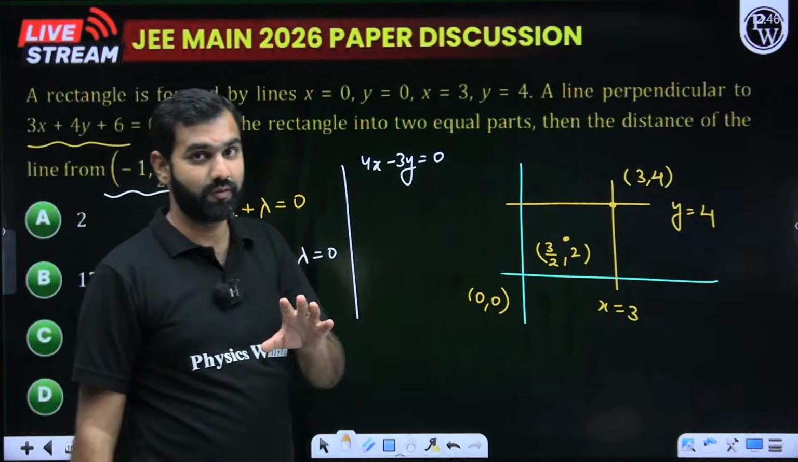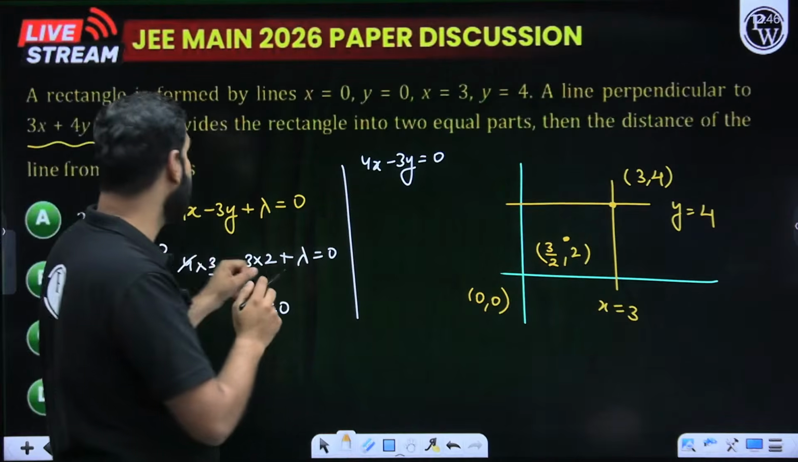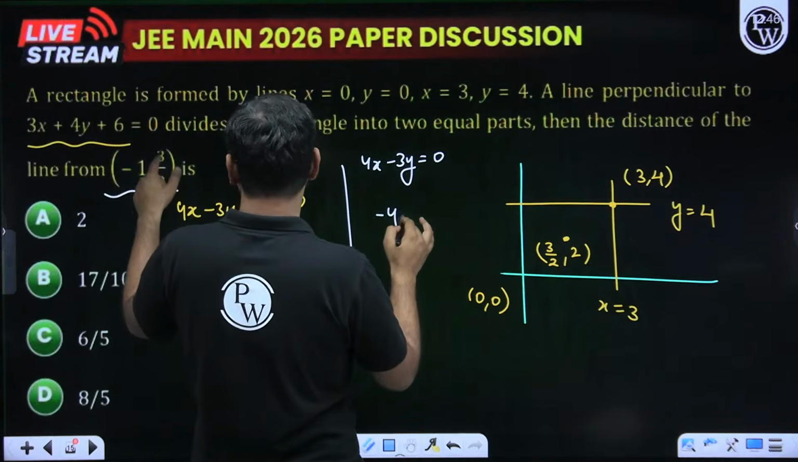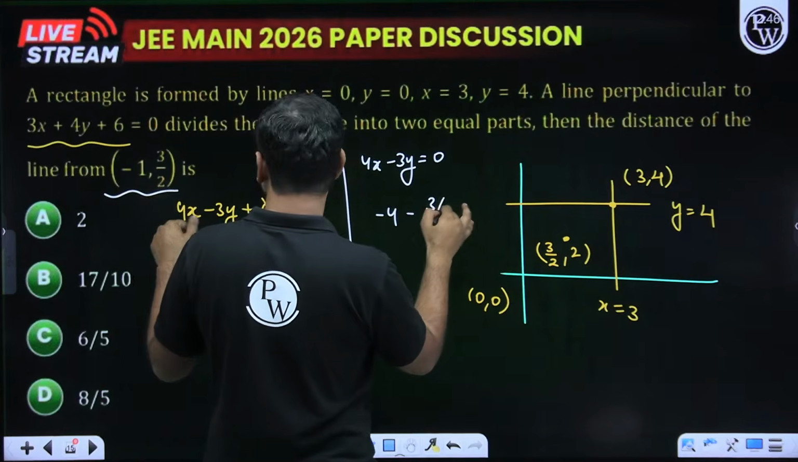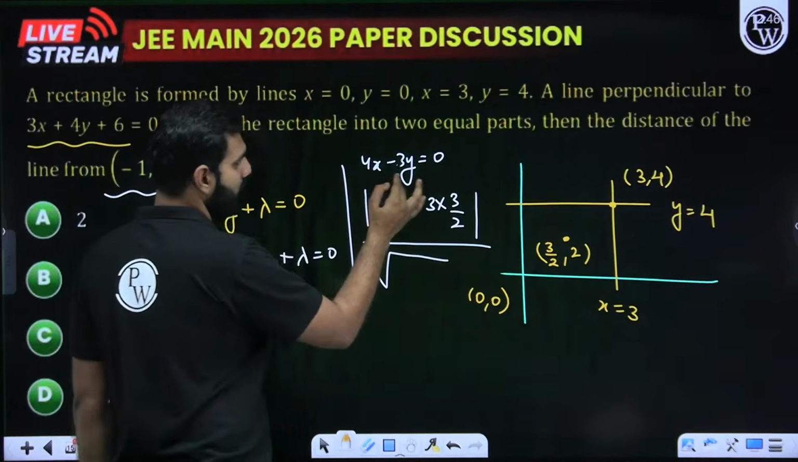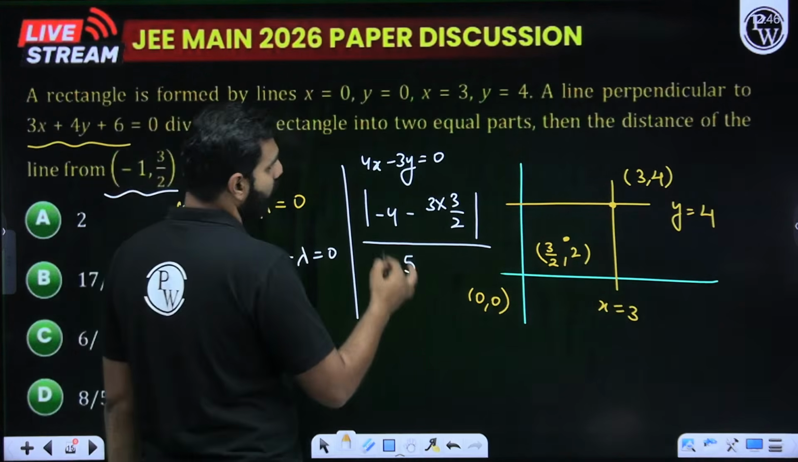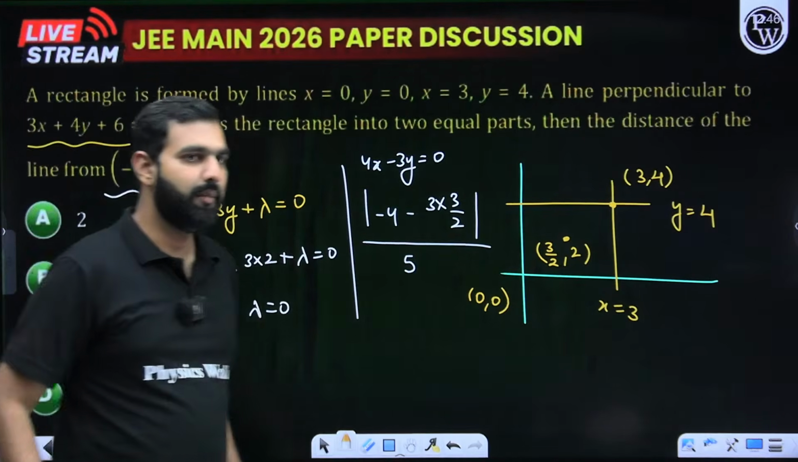Do you remember the distance formula? Distance is given by plugging this point into this line, which is modulus of (-4 minus 3 into 3/2) divided by under root of a square plus b square. So 4 and 3 gives you the Pythagorean triplet, which is 5. I hope you can simplify this expression and can mark the correct option.